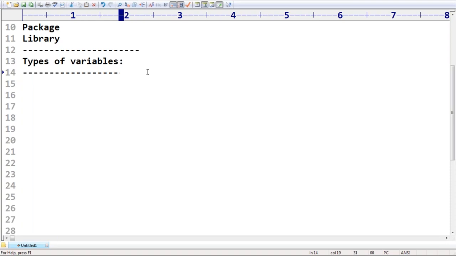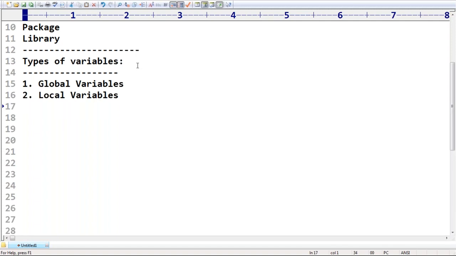So in Python, Python supports two types of variables. How many types of variables? Two types. The first one is global variables. The second one is local variables. So Python provides support for two types of variables. Remember this. What is the first one? Global variables. The second one is local variables. Remember that.